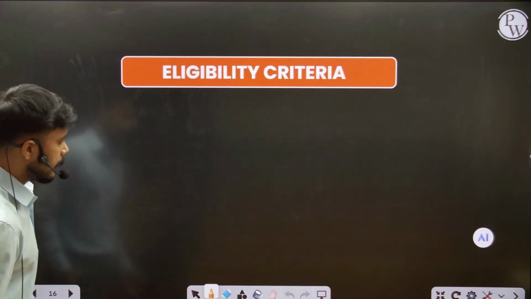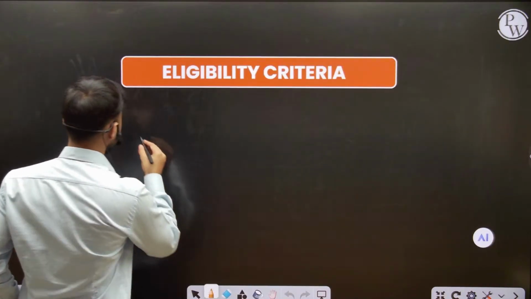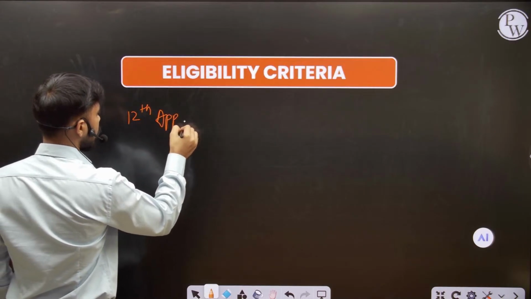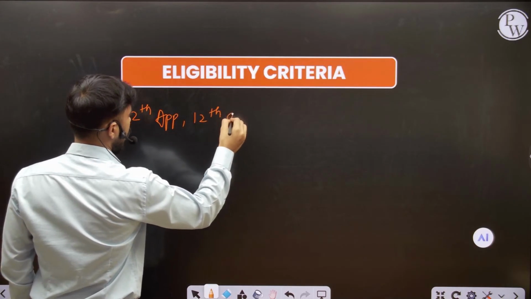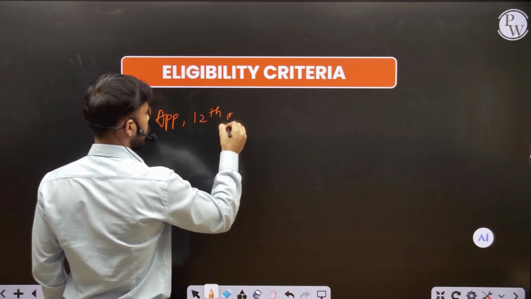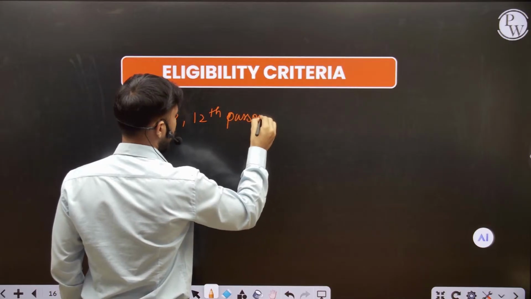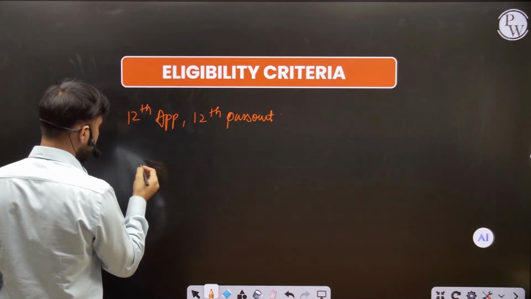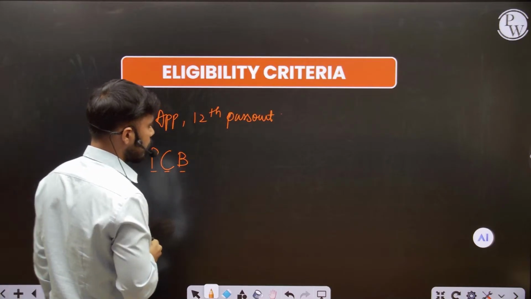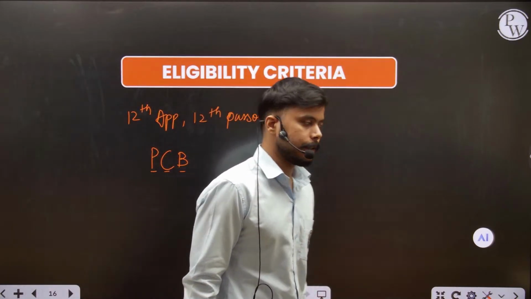So what is the eligibility criteria? Firstly, you have to be a 12th appearing student or a 12th pass out student, and the student must carry PCB, that is physics, chemistry and biology. The student must carry these three subjects.